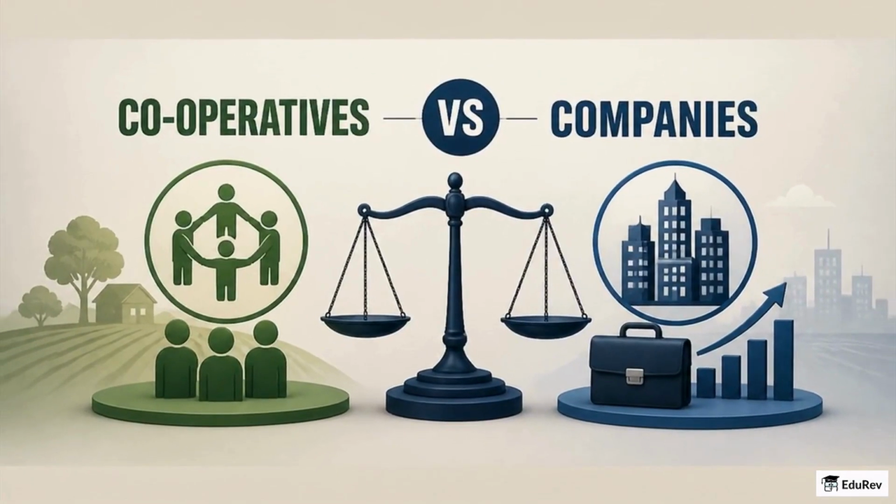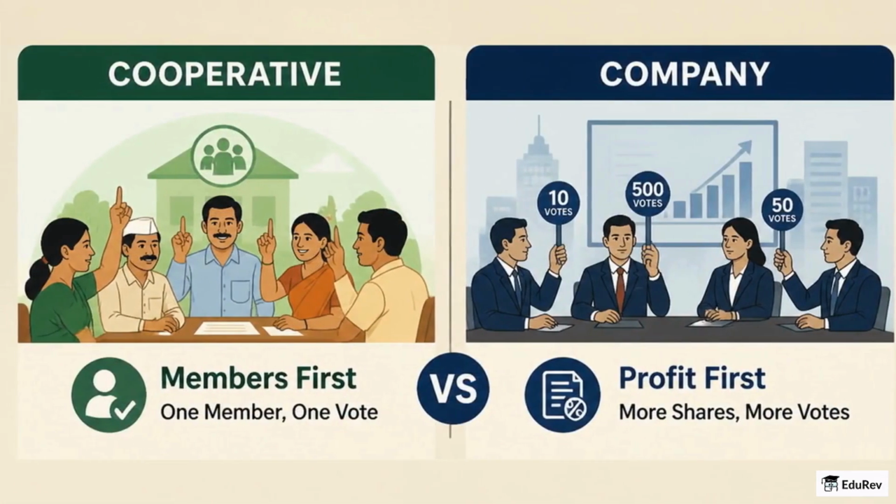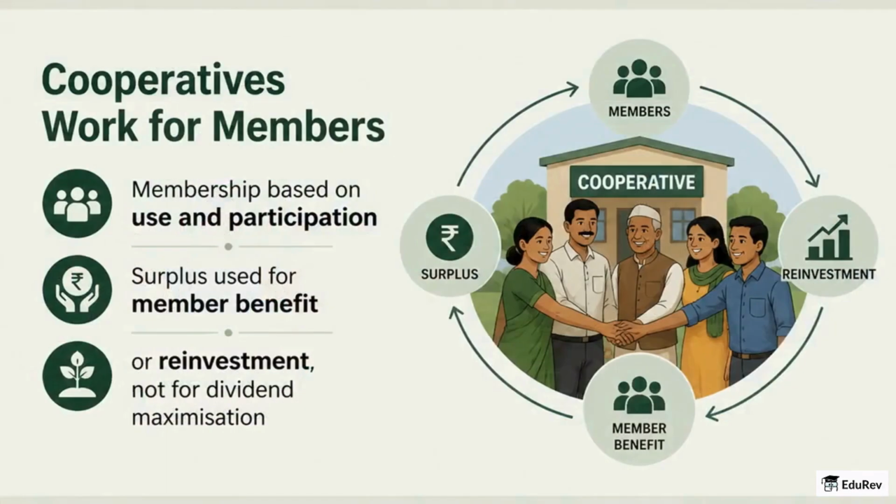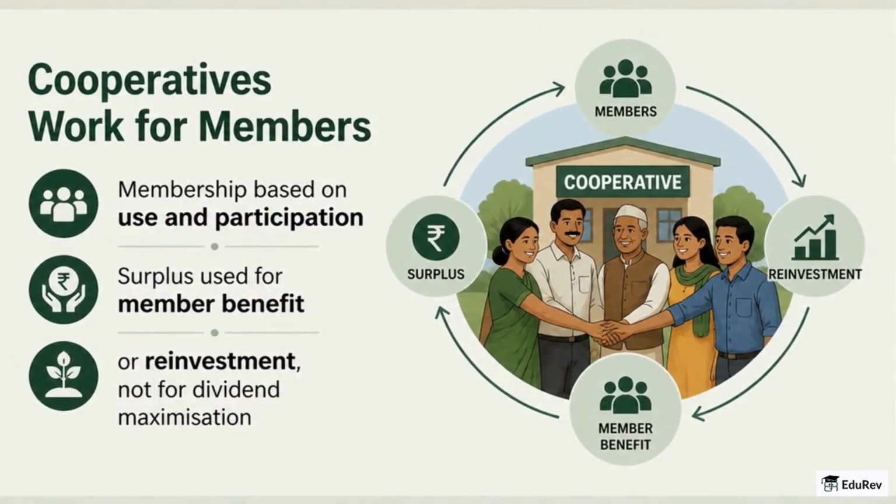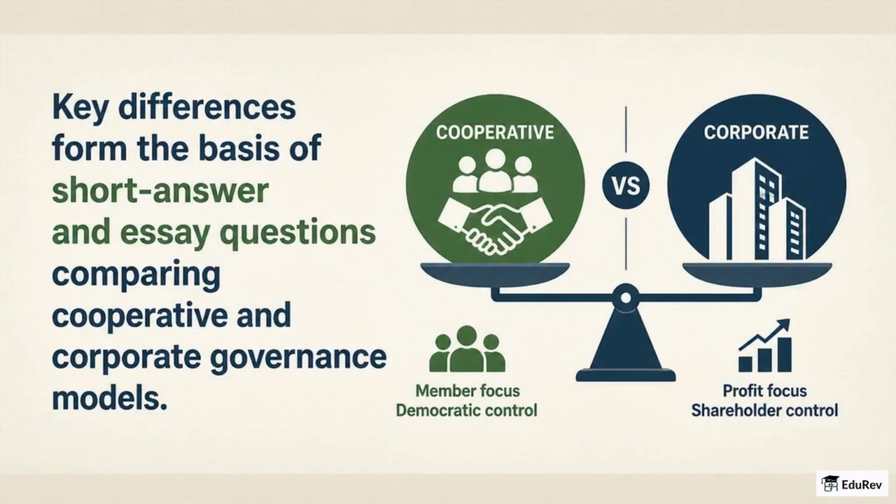Let us contrast cooperatives with companies so you can answer comparative questions sharply. Cooperatives are formed to serve members' common needs and follow one member, one vote, while companies aim to maximize shareholder profit and weight votes by shareholding. Membership in cooperatives is based on use and participation, and surplus is usually used for member benefit or reinvestment rather than dividend maximization. These differences often form the backbone of short answer and essay questions comparing cooperative and corporate governance models.